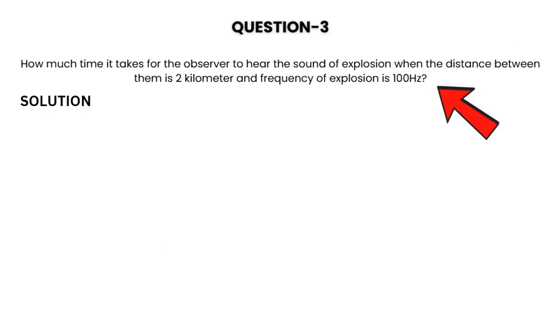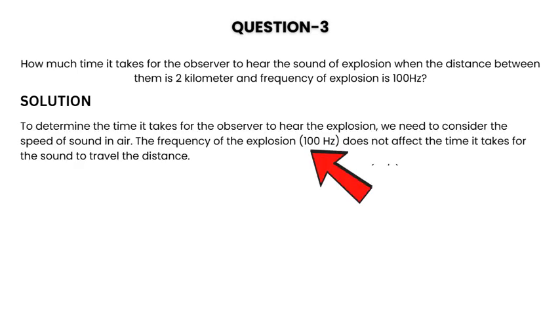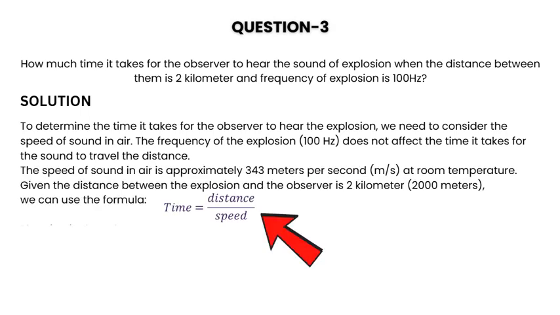Question number 3. How much time does it take for the observer to hear the sound of an explosion when the distance between them is 2 kilometers and the frequency of the explosion is 100 Hz? To determine the time it takes for the observer to hear the explosion, we need to consider the speed of sound in air. The frequency of the explosion, 100 Hz, does not affect the time it takes for the sound to travel the distance. The speed of sound in air is approximately 343 meters per second at room temperature.